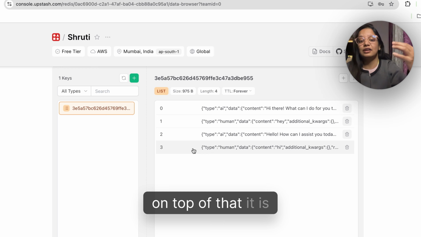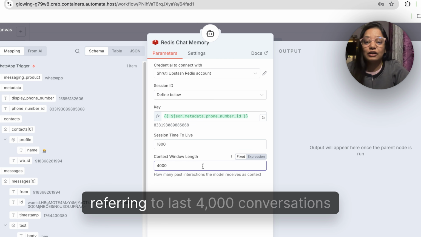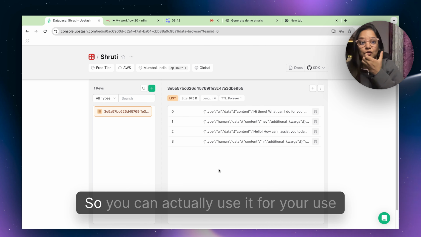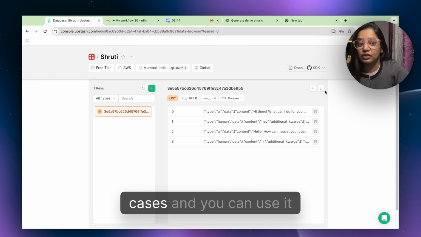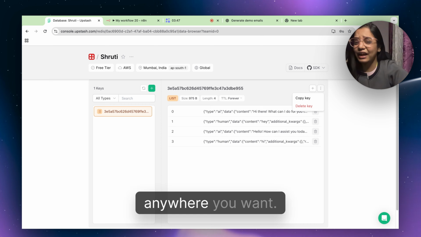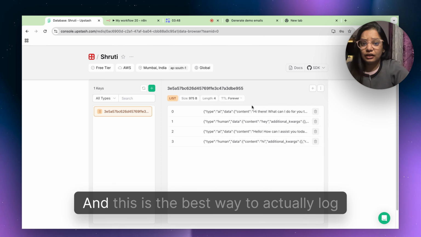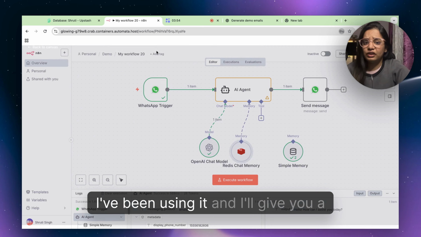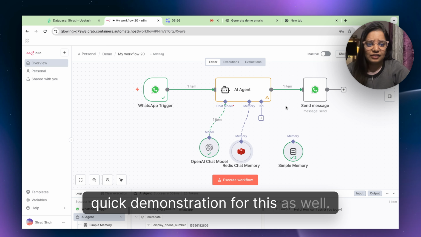On top of that, it is all referring to the last 4000 conversations for us, and all these logs will be covered over here. So you can use it for your use cases and use it anywhere you want. This is the best way to actually log the memory. I've been using it and I'll give you a quick demonstration for this as well.